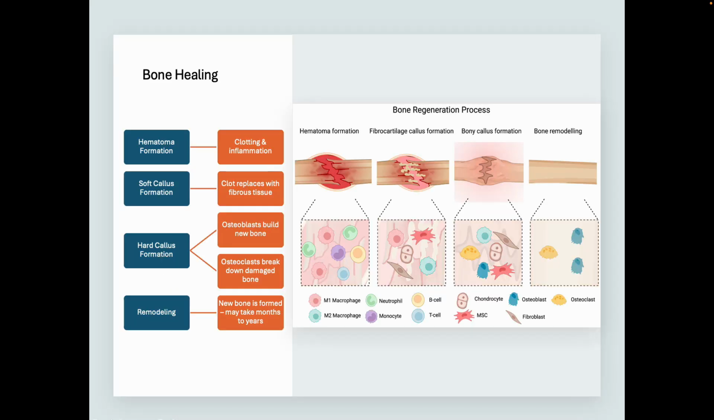Then we have bone healing. So we had skin healing and muscle healing. Now we're having bone healing, right? So typically what happens with bone regeneration is you have a hematoma formation.